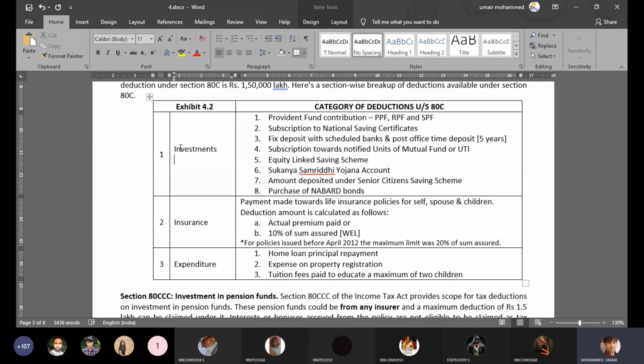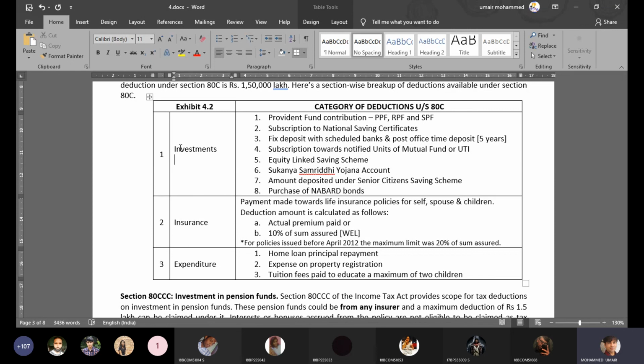So when we say sum assured, it is the amount which the insurance company will give upon occurrence of an uncertain event or upon completion of the term of the insurance. So you take 10% of that, compare it with the premium amount, take whichever is less, and that amount is entitled for deduction from GTI under Section 80C. Now for policies which are issued before April 2012, instead of 10% of sum assured, you have to take 20% of sum assured.